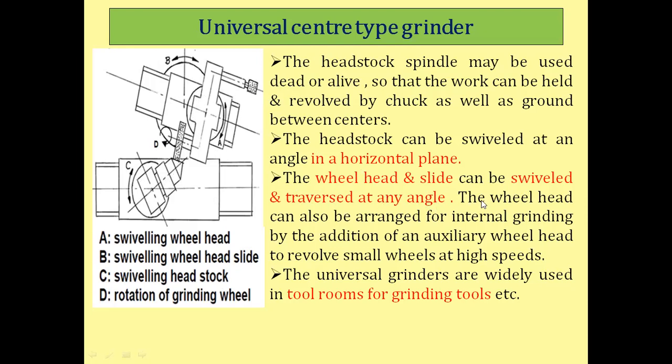The wheel head can also be arranged for internal grinding by adding an auxiliary wheel head. If you want to do internal grinding at any angle, you replace the existing head with an auxiliary wheel head to revolve small wheels at high speed.